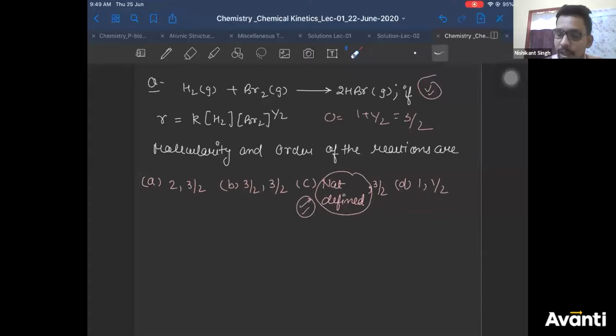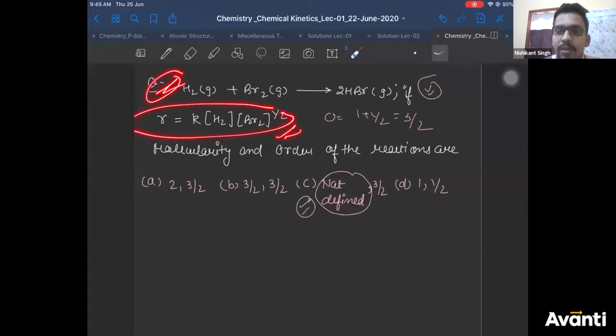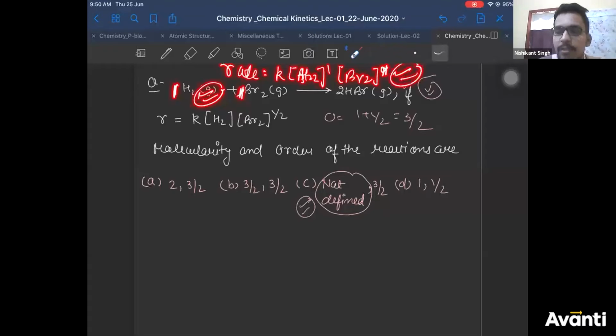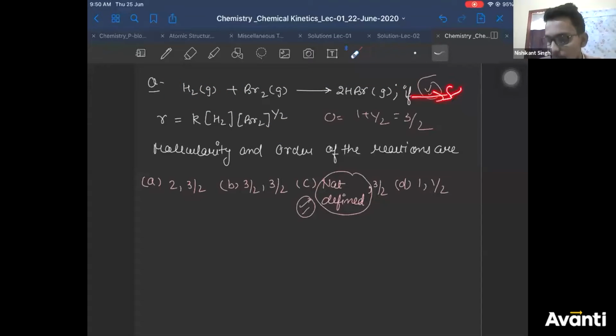They have given the rate law, but have they written the rate law from this step? If you write the rate law from this step, then your rate law will be what? K[H2] to the power 1, [Br2] to the power 1. If this step was elementary or the slow step, your rate law would be this, but that is not the case. That means this is not your slow step, Pritesh.